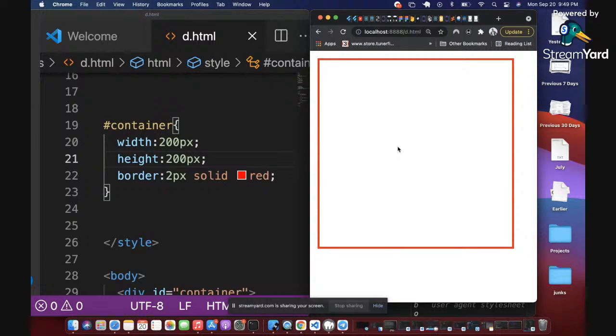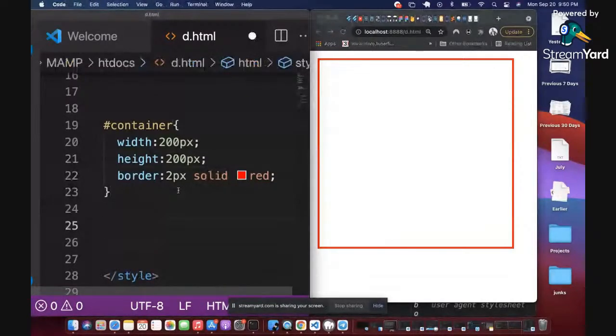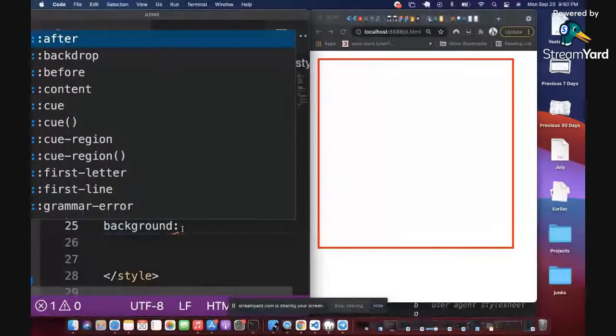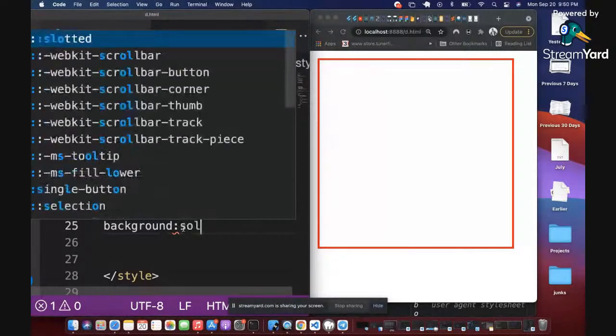Someone is asking a question: is there a major difference between background and background color? Yes, there is a difference, not like a major difference, but there's a difference, right? So there are some CSS properties that have what I'll call parent styling, where you can use the parent style. So for example, you have something called background. When you define background as a style, it allows you to define multiple values at the same time. You can define whether it's solid, whether there is no repeat.